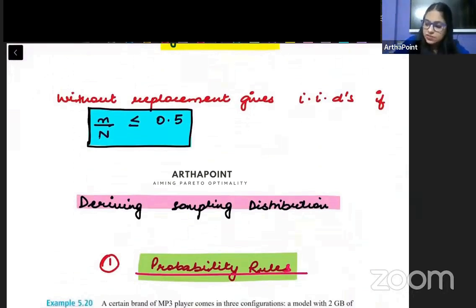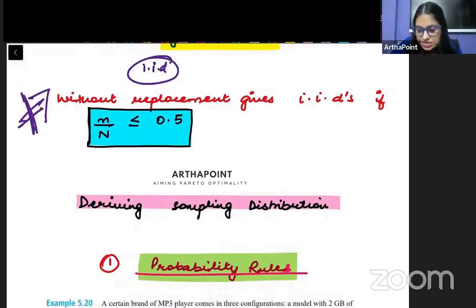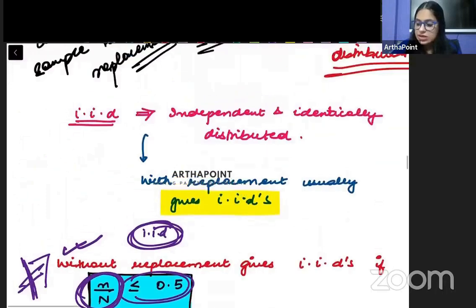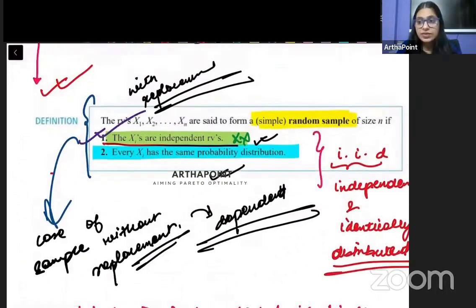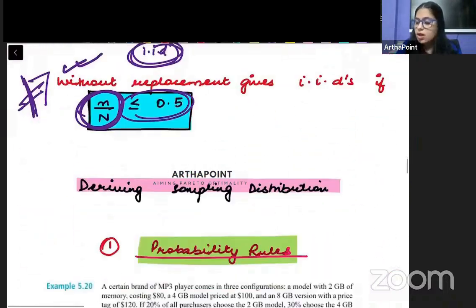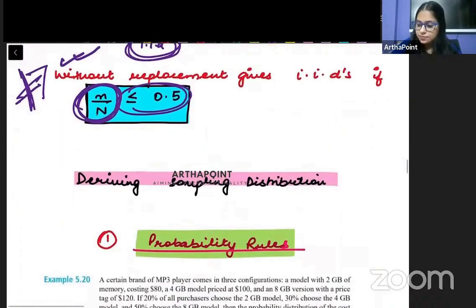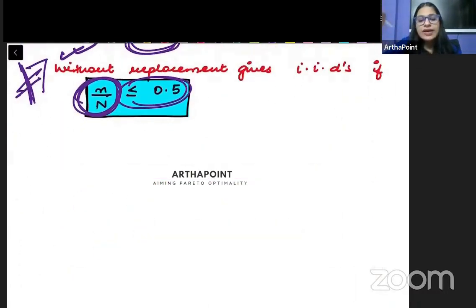But ये बात important है. This is very nicely written in the book, that I can go ahead and create an IID still if the sample size and population size ratio is less than or equal to 0.5 and I have without replacement. तो अभी तक मैंने आपको ये बोला कि with replacement में ही सिर्फ random variable independent होगा, but in without replacement also I can go ahead and create IIDs, but ये property satisfied होनी चाहिए.